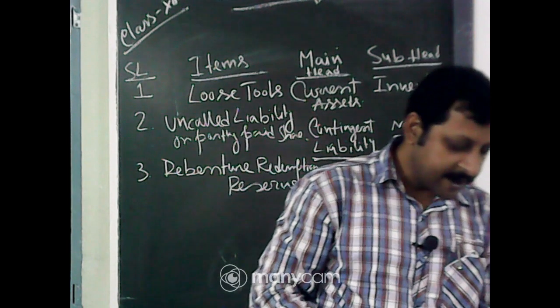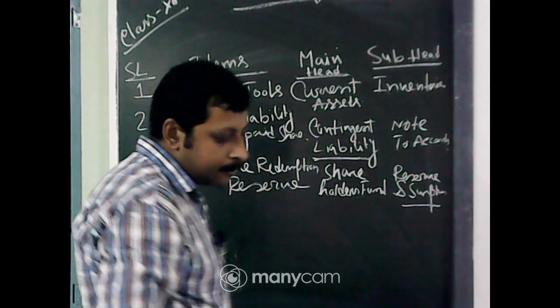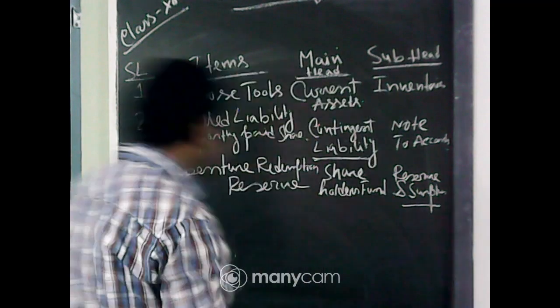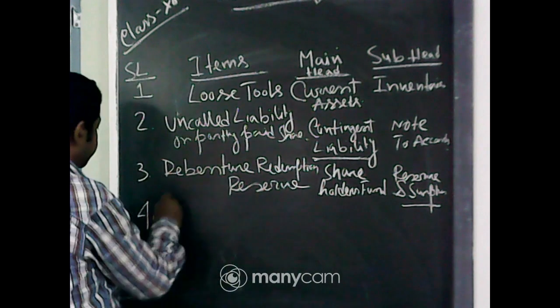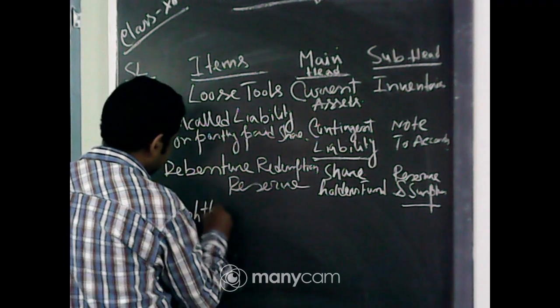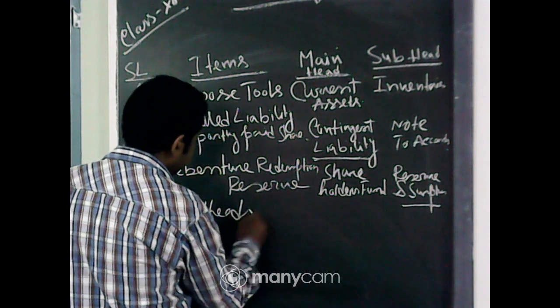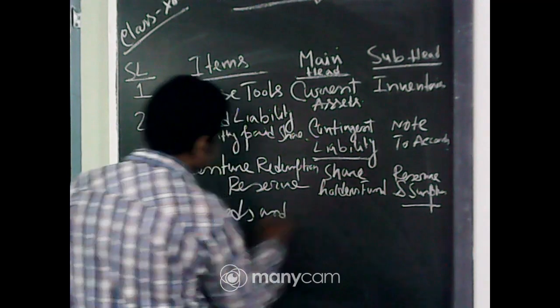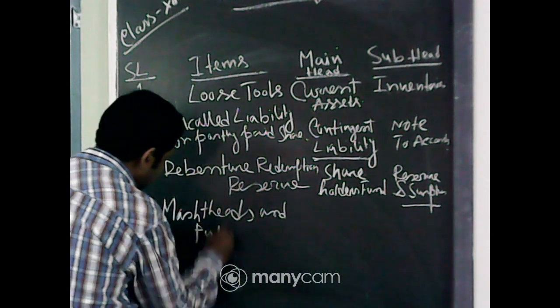Now, masthead and publishing titles. What is that?